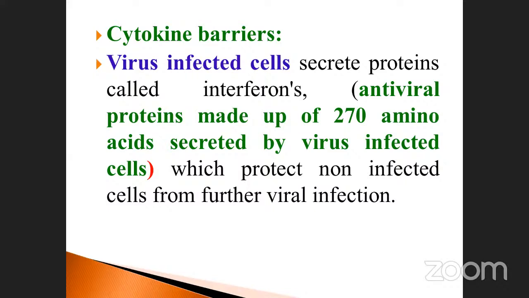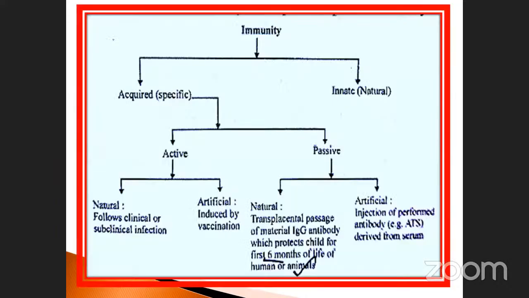Otherwise called interferons. Interferons are antiviral protein molecules. They fight against many viral diseases and have 270 amino acids. This is very, very important. AIDS patients are also given antiviral protein molecules, interferons. It depends upon their molecular structures and amino acid sequences. See that image, we already discussed these things present in your body.